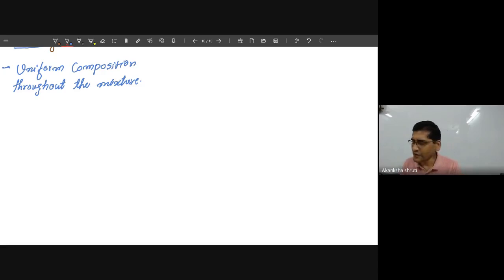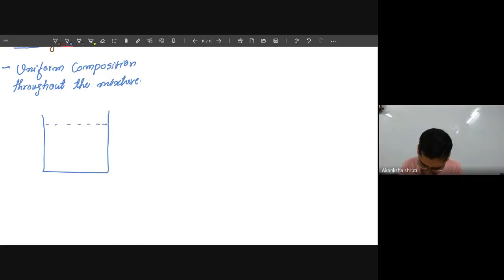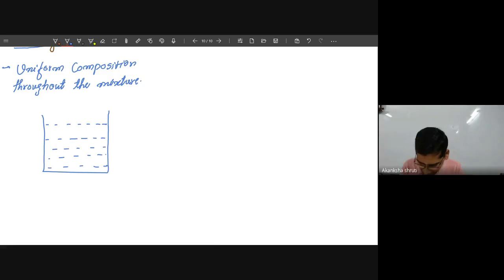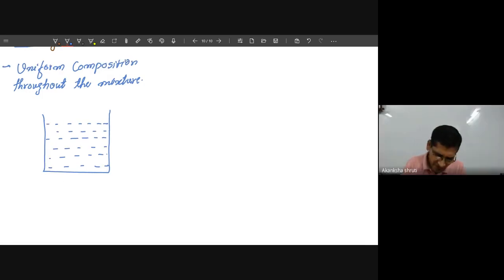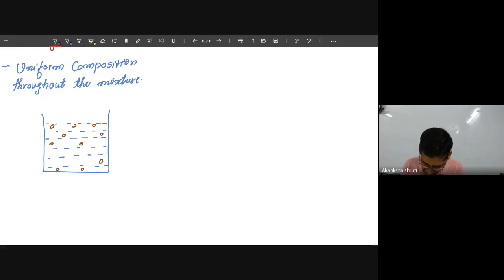So what do we mean by uniform composition? I just explained it. The water particles dissolve easily. Very good. Then if I take this salt, an equal number of salt particles will be present almost everywhere, whether you take the bottom region or the top region. You will always observe an equal number of particles.